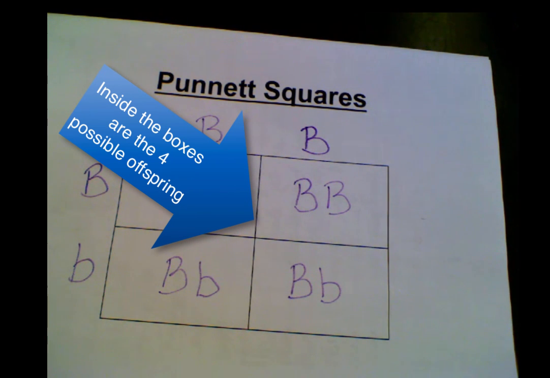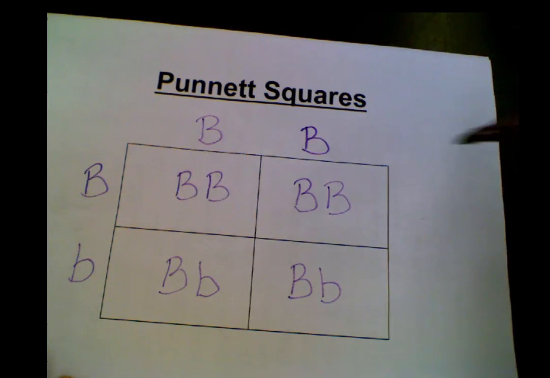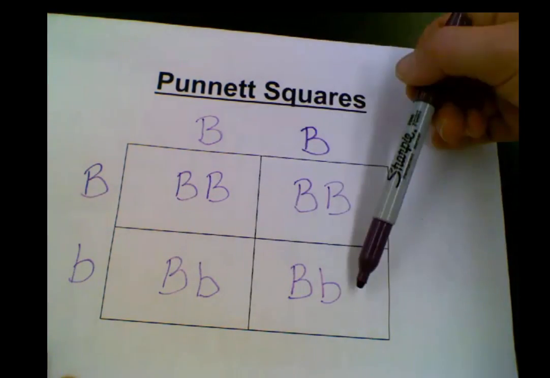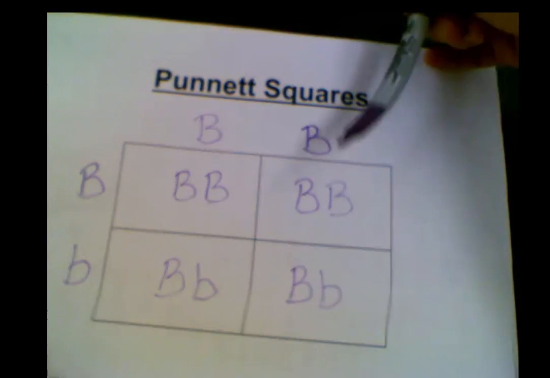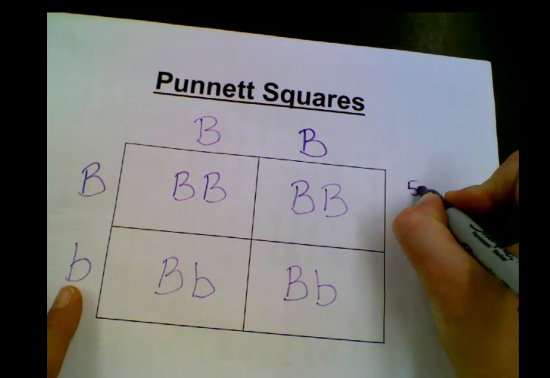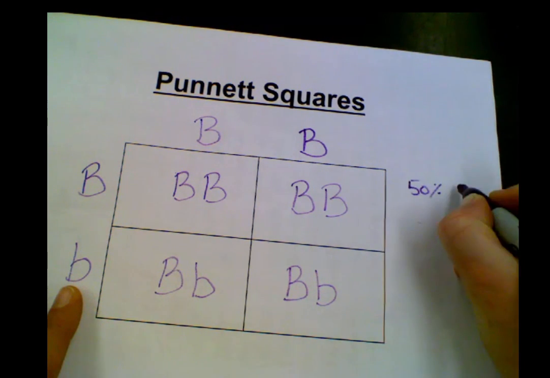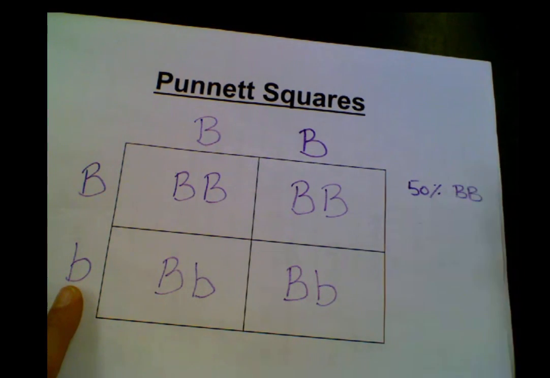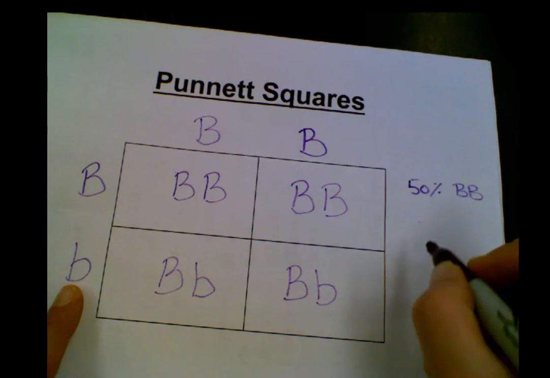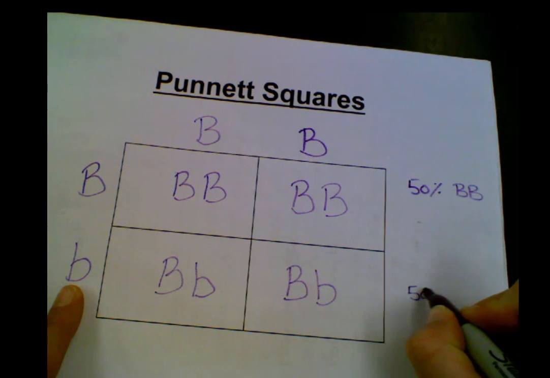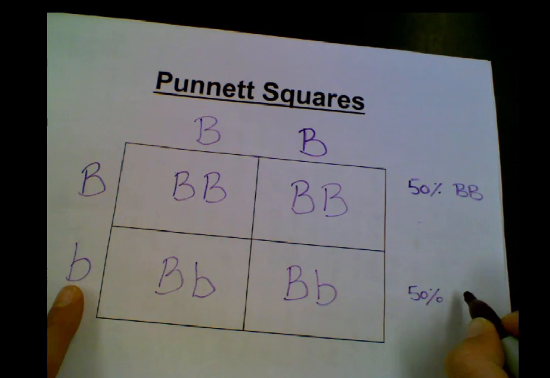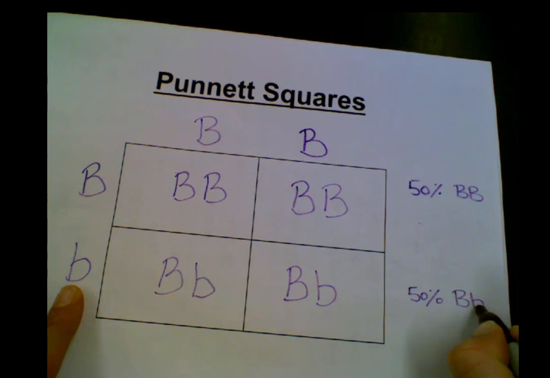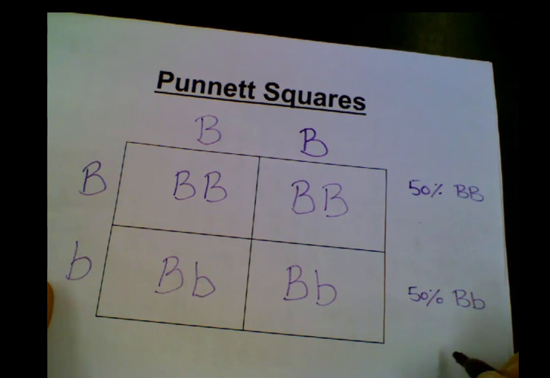The possible offspring are now in each box of the Punnett. So you can see 50% have big B, big B, or are homozygous, and then 50% are big B, little b, or heterozygous.